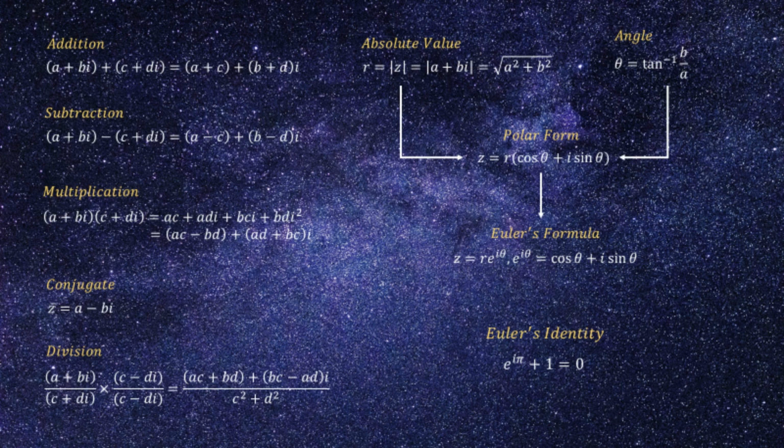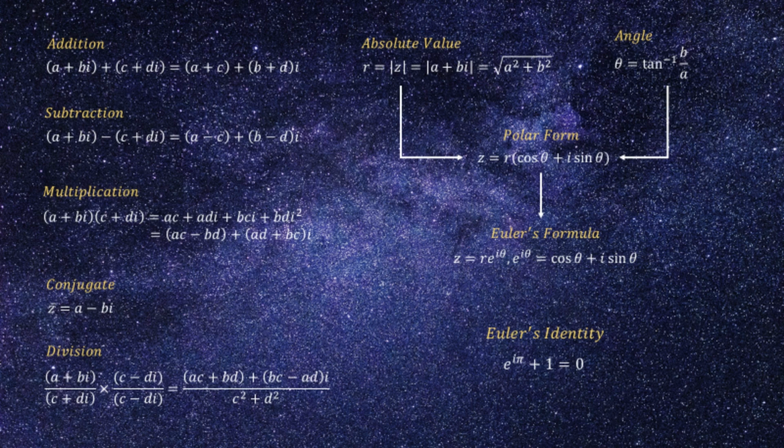So complex numbers can be added, subtracted, multiplied, and divided in a way that is consistent with the rules of arithmetic for real numbers. They also have other interesting mathematical properties, such as the complex conjugate: if we have z equals a plus bi, the complex conjugate will be a minus bi, which is obtained by changing the sign of the imaginary part of the complex number.